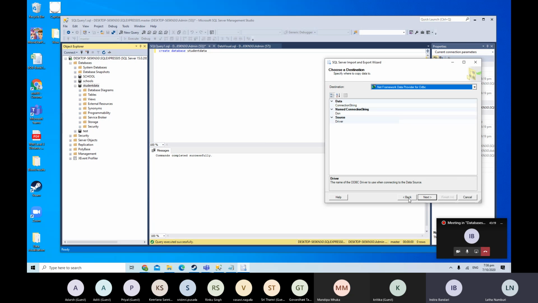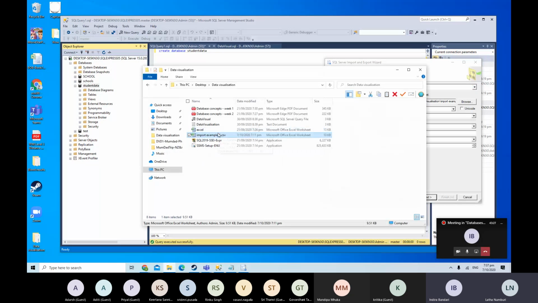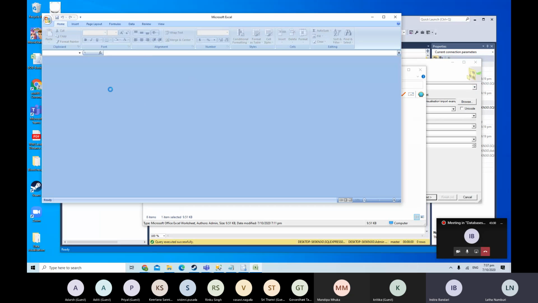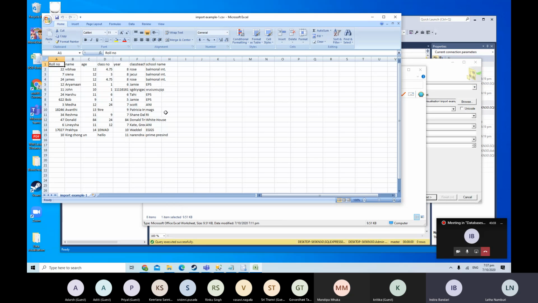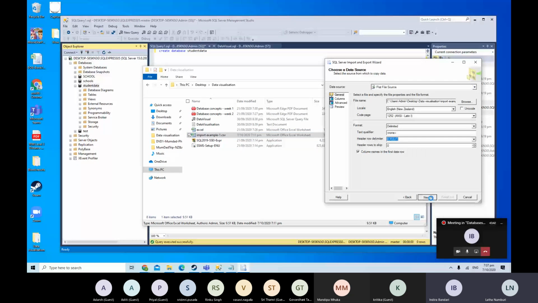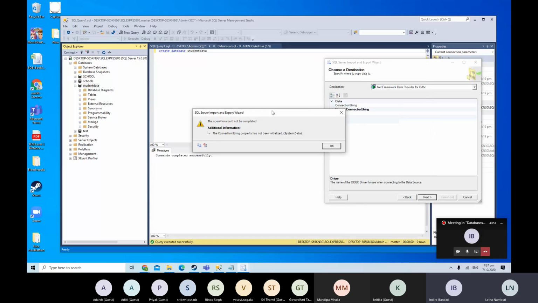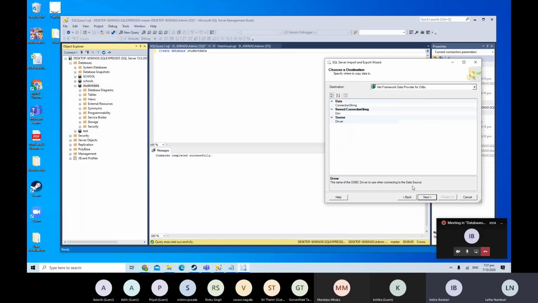Oh, no, go back again. See, I'm on CSV files. So after CSV files, you are able to open that. Let me see. Yeah, that's what it is. Okay, maybe you are not able to preview the data. That's okay. Just go next. Go next. Okay, now choose the destination. No, just say okay there. Choose the destination at the top where it says destination. Now choose Microsoft SQL Server.